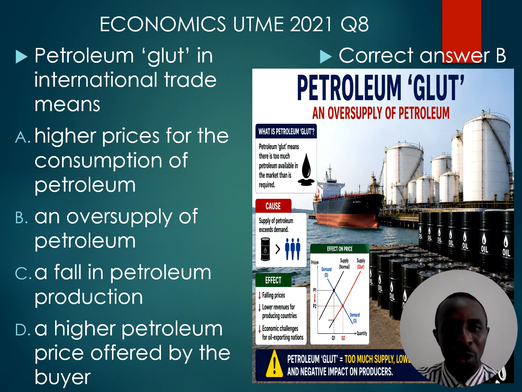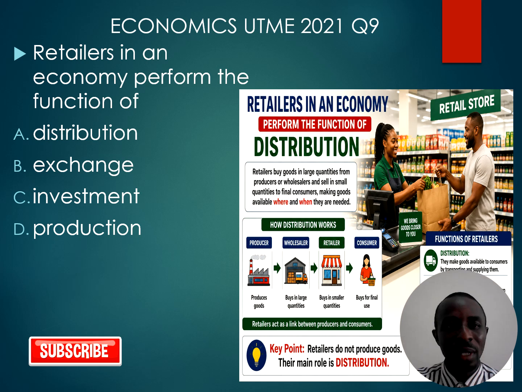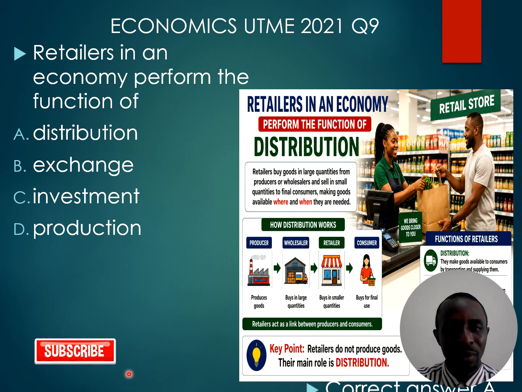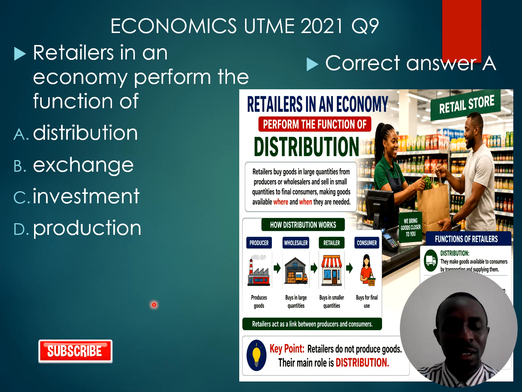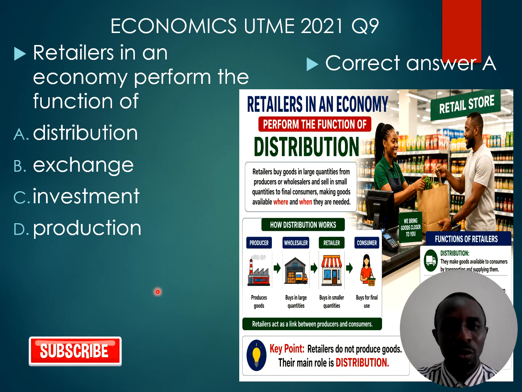Let's proceed to question 9. Retailers in an economy, they perform the function of distribution. Remember, in the chain of distribution, we have the producer, from producer to wholesaler, from wholesaler to retailer, from retailer to the final consumer. So the retailer distributes goods produced to the final consumer.